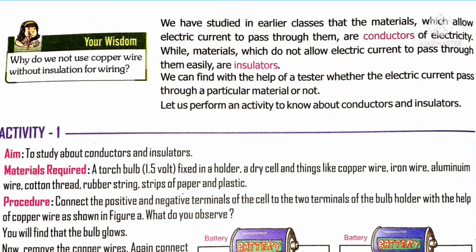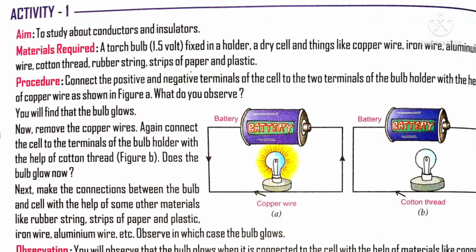Here is activity 1 to study conductors and insulators. In the first activity, A, the battery is connected to a bulb with the help of copper wire. In the second activity, B, the battery and bulb are connected through cotton wire or cotton thread. In both cases, the electric circuit is ready.